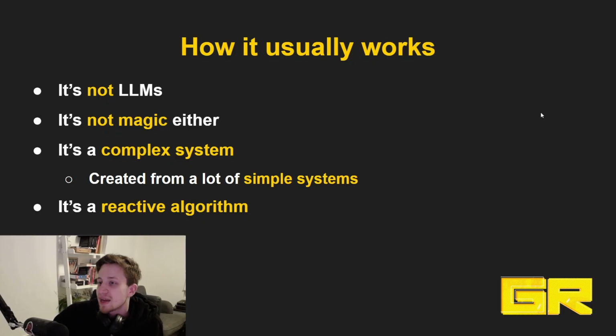So the easiest way we can define AI is as a reactive algorithm. It's something that reacts in some way to our input. Arguably, this could be used for almost any algorithm, but let's keep it simple for us. Usually, we think about this as an AI agent, some sort of an enemy or perhaps friendly NPC that runs around in the world, and we can interact with it in some way, and it reacts to what we do. Perhaps if we move into its range, it's going to start attacking us. If we run away from it, it will potentially hide.